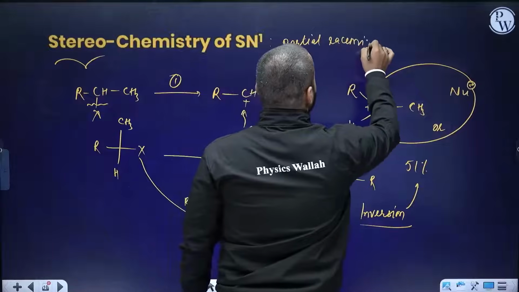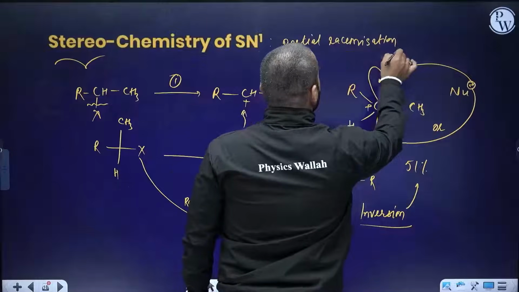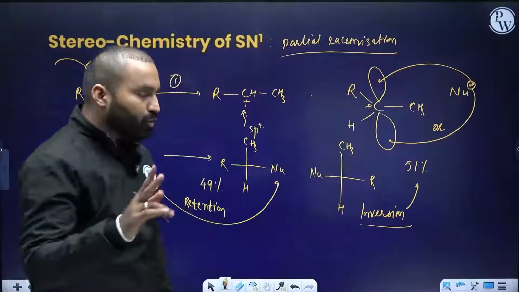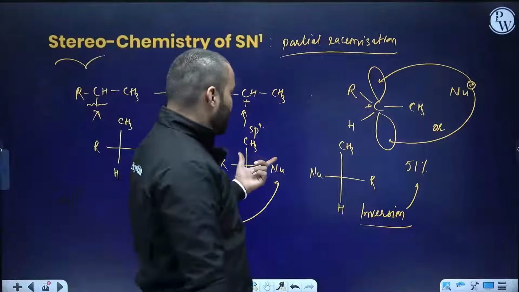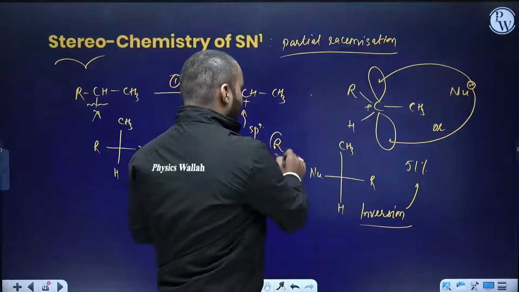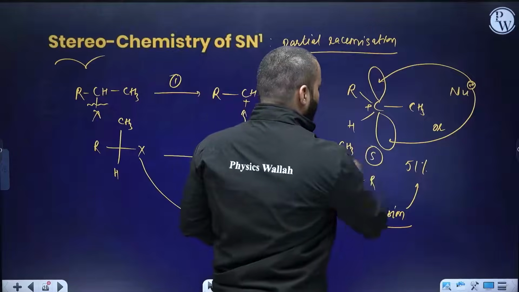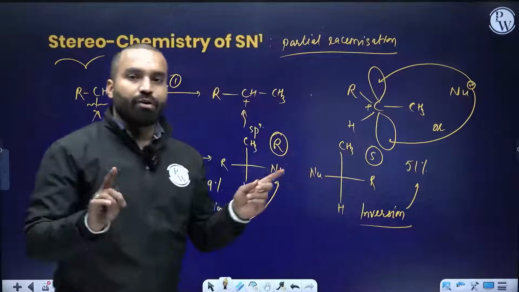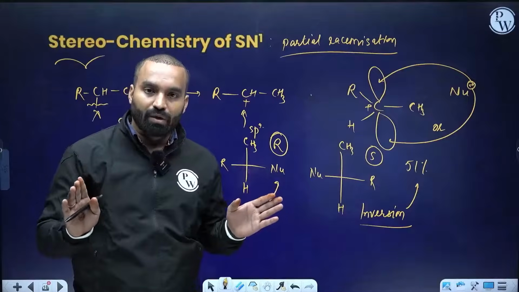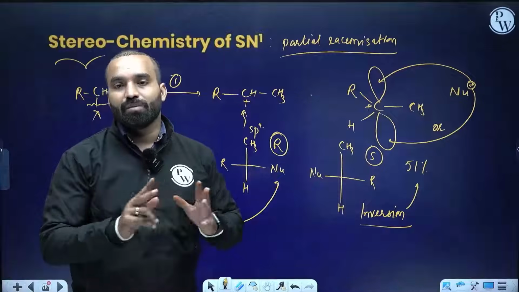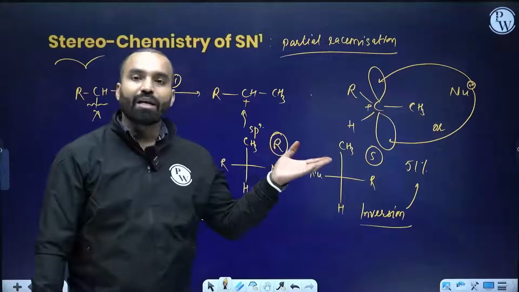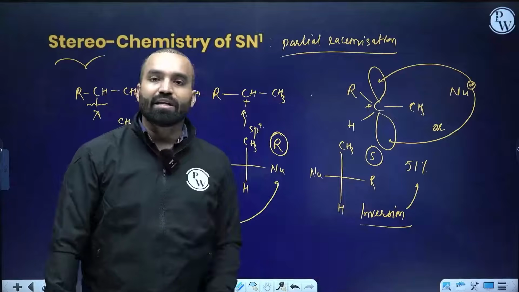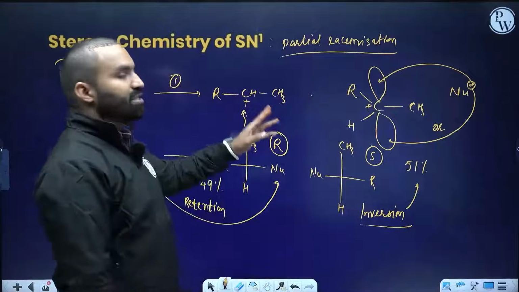So what is racemization? Racemization means the presence of two kinds of isomers, two enantiomers. One is the R enantiomer and the other one is the S enantiomer. If both of them are present 50-50, the same amount, then it is a 100% racemic mixture, a pure racemic mixture. But if one is higher in amount and the other is a little less, then it is a partial racemization process.